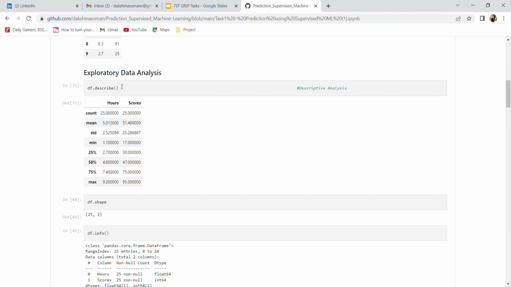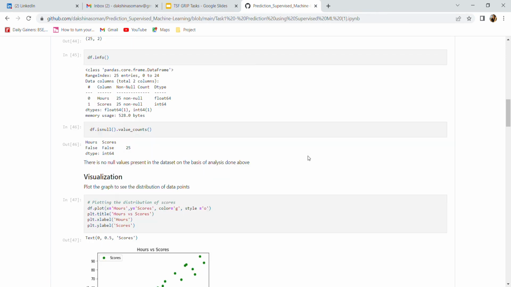We move on to the exploratory data analysis, and using this describe function we get the information of the data, which includes mean, standard deviation, min, max, which is the range. Here we can find the range using min and max, first quartile, second quartile and third quartile. Then we check whether there is null value present in the data, and we can see that there are no null values present here.